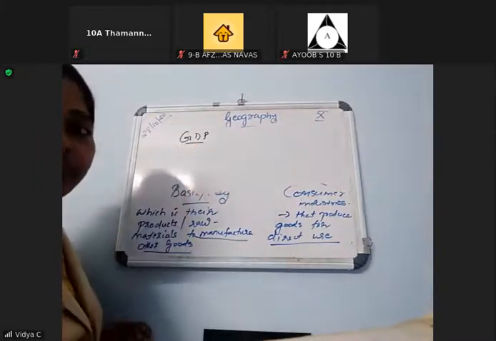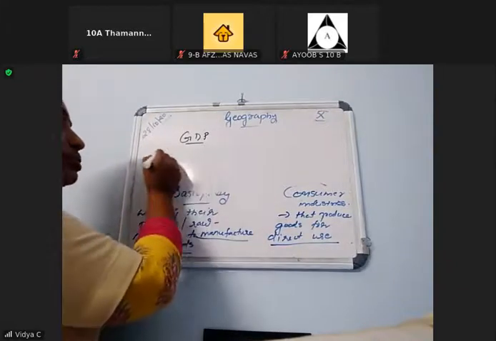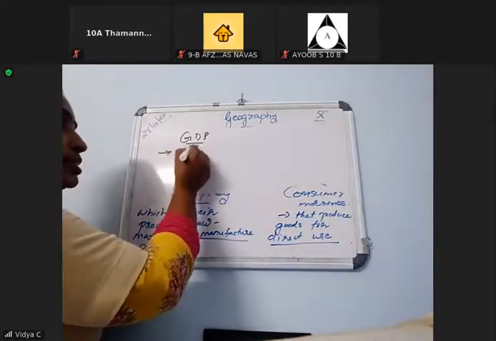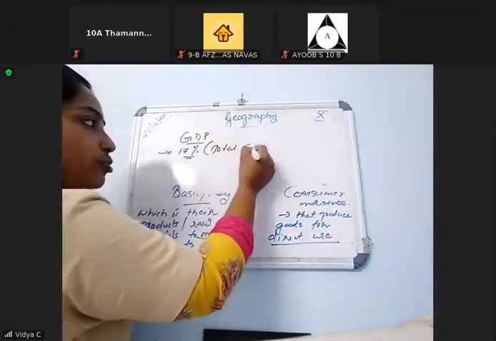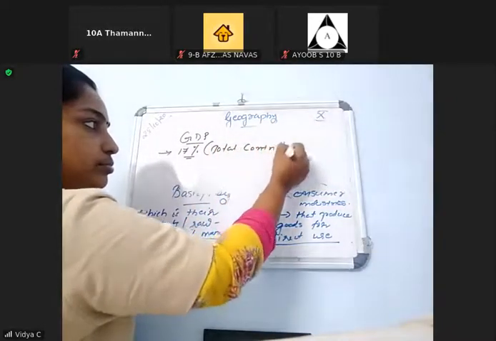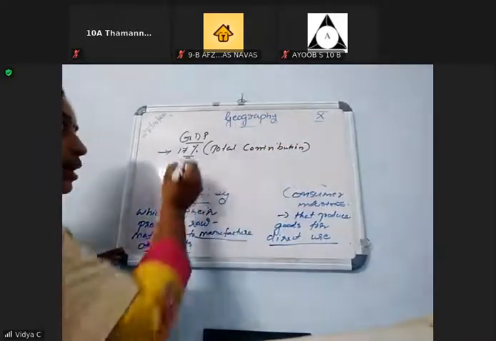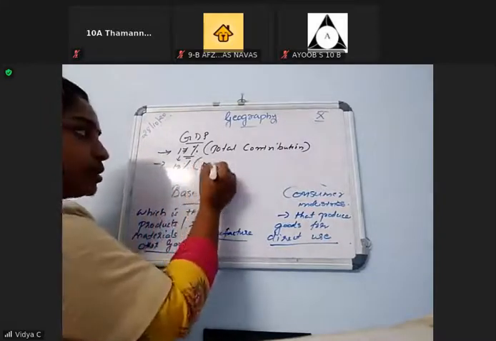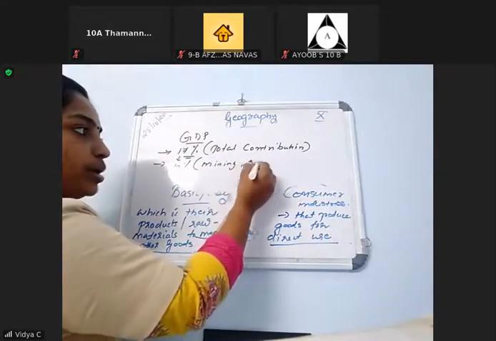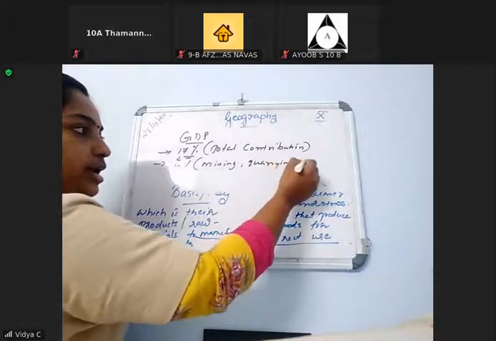The total contribution made by the industrial sector was 17%. You can write total contribution here. And out of this, 10% is coming from mining, quarrying, electricity and gas.